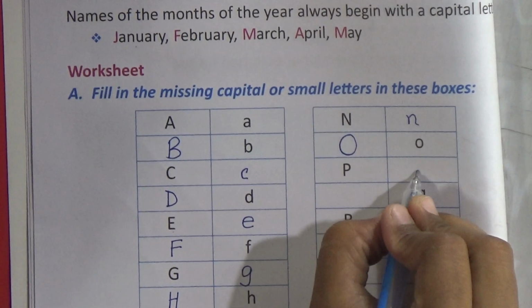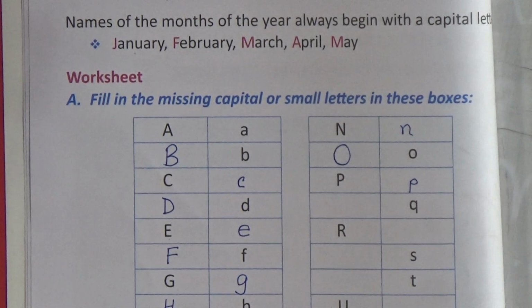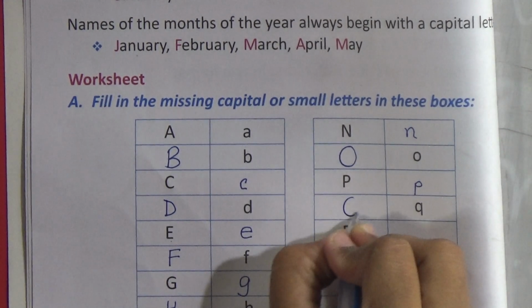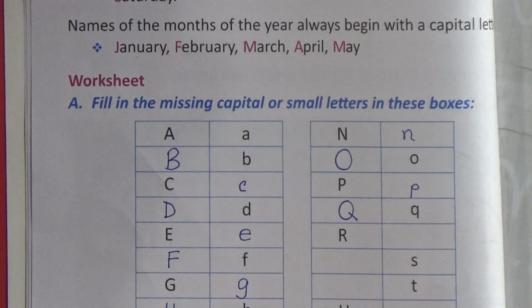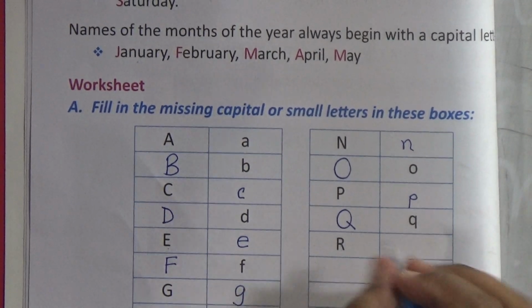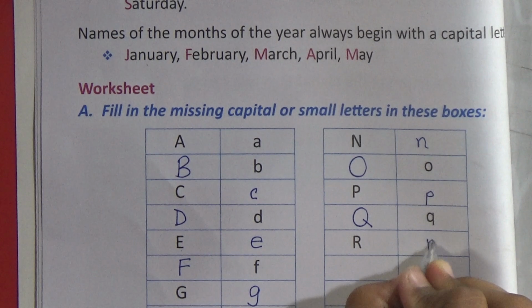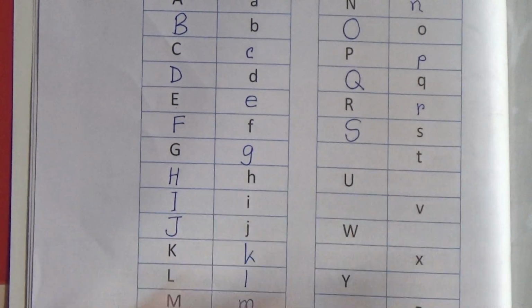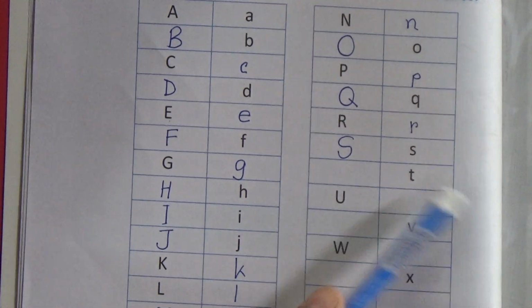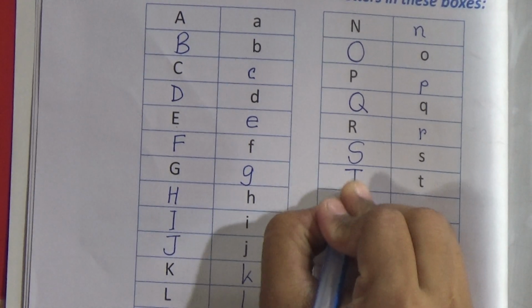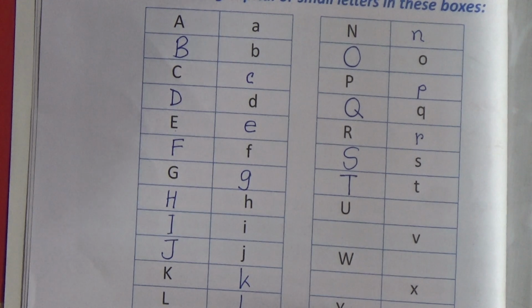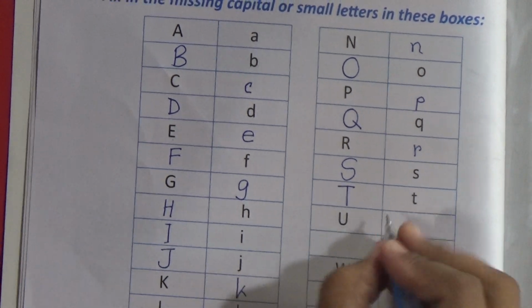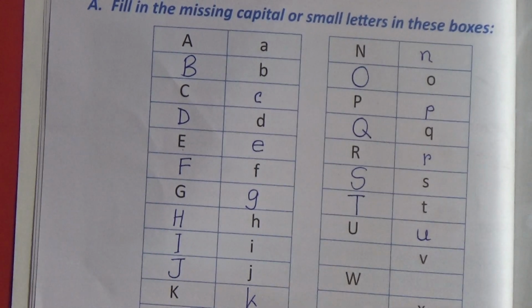Capital P, small p. Small q, we have to write here capital Q. Capital letter R, we have to write here small letter r. Small s here, we have to write here capital letter S. T is a small letter, we have to write here T capital letter. U is a capital letter here, we have to write here small letter u.